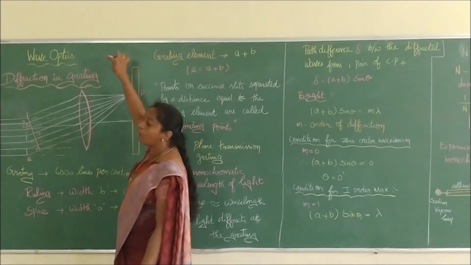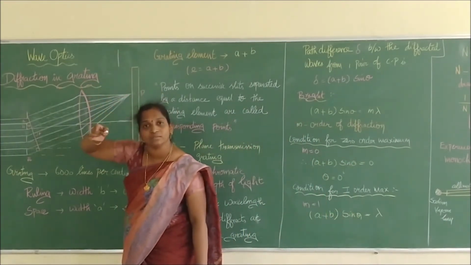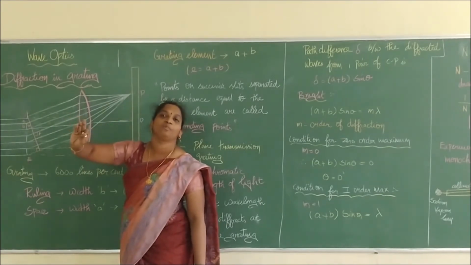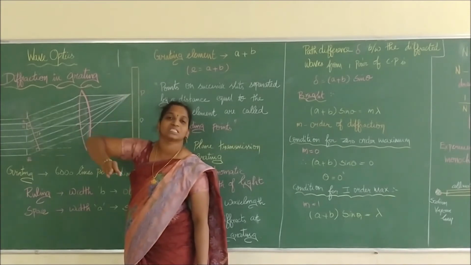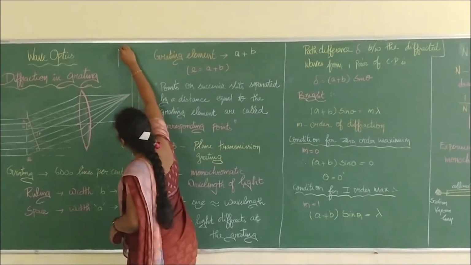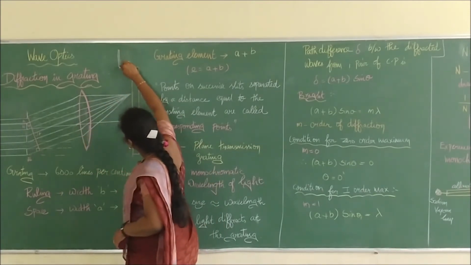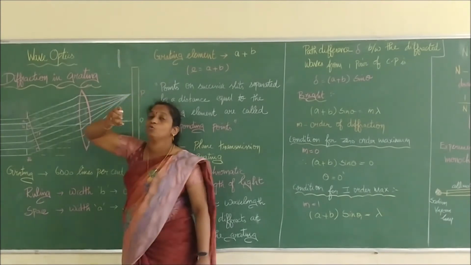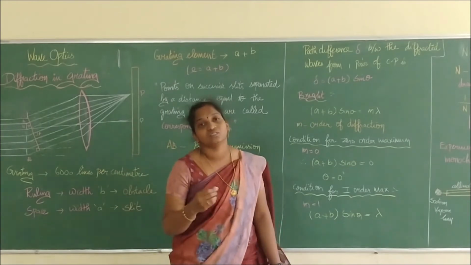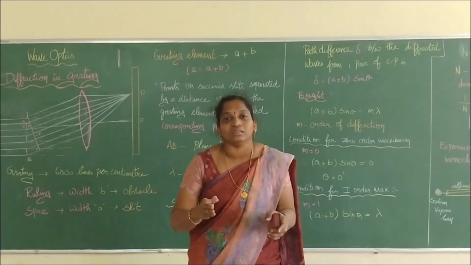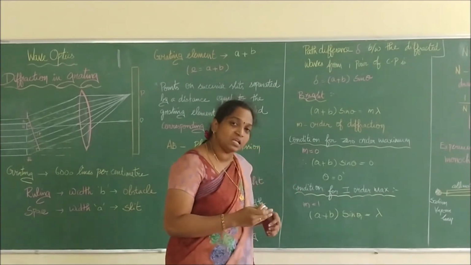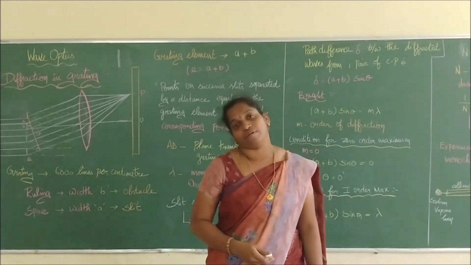So this line is going to act as an opaque surface. Opaque surface means it is not going to allow the light to pass through. It will obstruct the light. Then if I draw the next line, the same line, the two things are said to be obstacles. The gap between the two lines is going to act as a slit, through which the light enters. The wavelength is going to be the same, therefore the light gets bent away, therefore it diffracts.